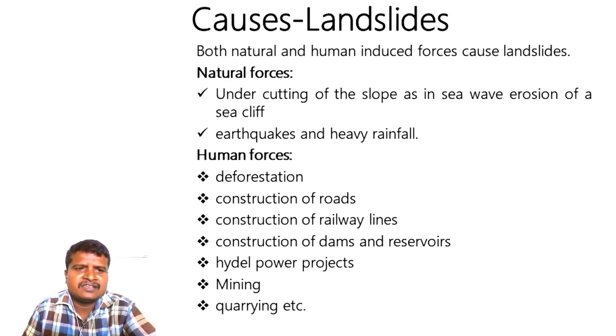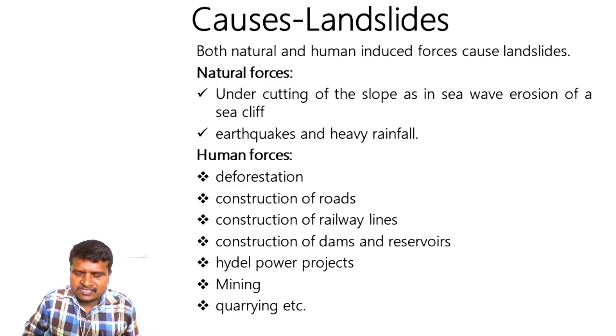The landslides most of the time block the railway lines, and if people's settlements are very close to these landslides, it will bury human settlements and vegetation, and it also damages people's lives and property, and road blockage will also take place due to landslides.